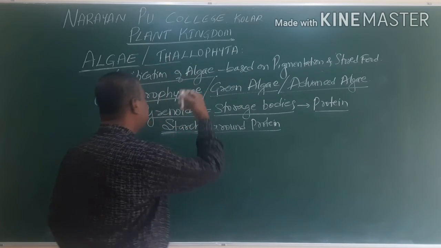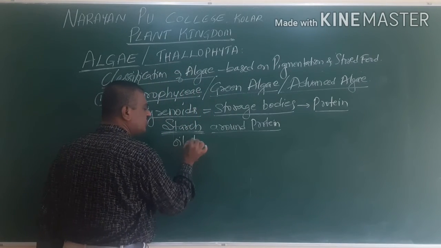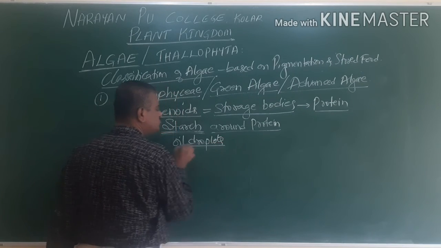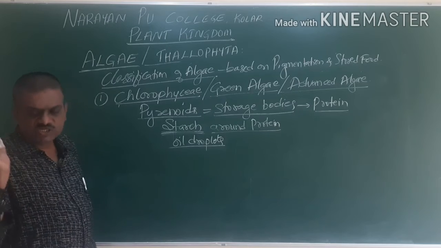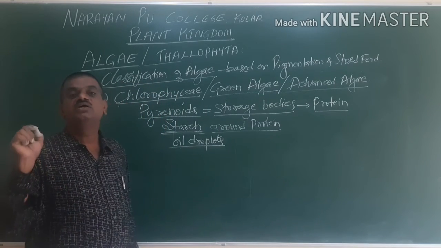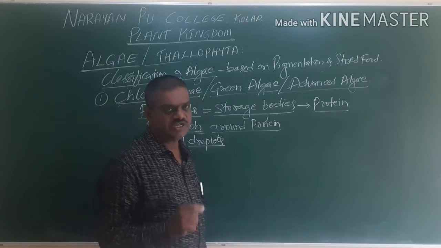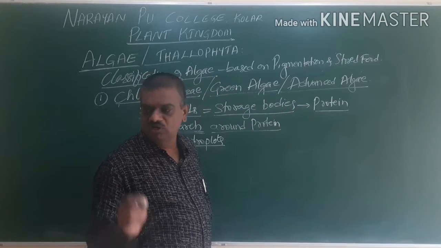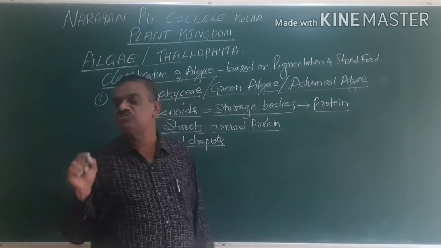Some of the other algae have oil droplets as reserve food. So the major one is starch, and oil droplets are also present. Next, the cell has a cell wall, and this cell wall is made up of cellulose.